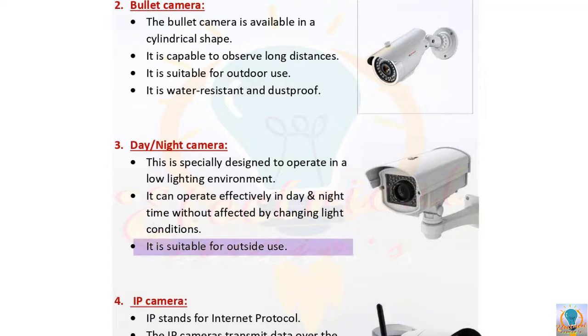Clear? And similarly to the bullet camera, these cameras are also suitable for outdoor use, but the extra sensitive capability to lighting makes this one unique. And as this is used for outdoor purposes, the body is also made water and dust proof. So this is the day-night CCTV camera, which has the main benefit of the ability to record clear video images in any lighting condition, that is in poor lighting condition, or in sunlight condition.